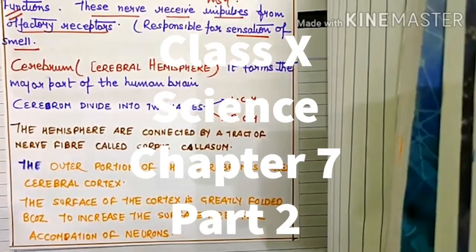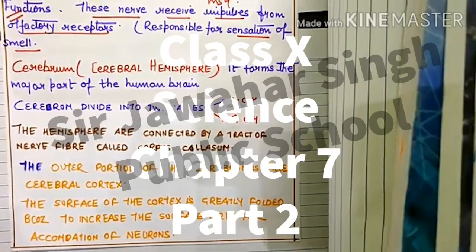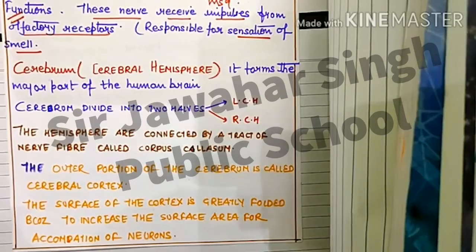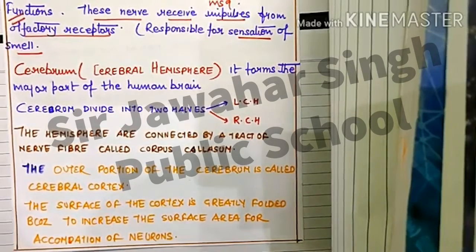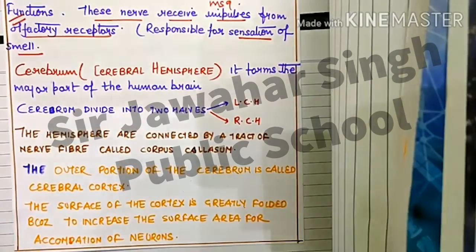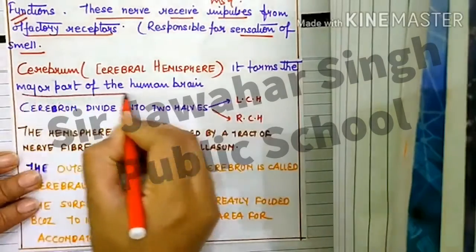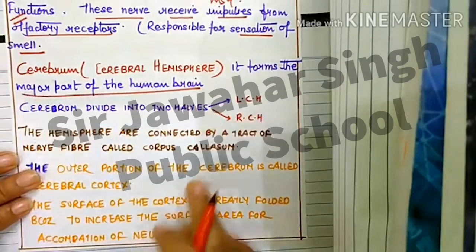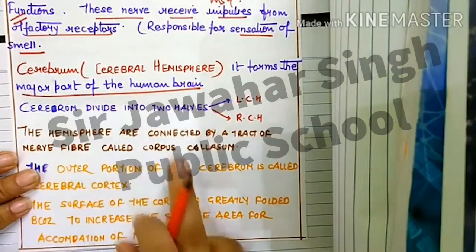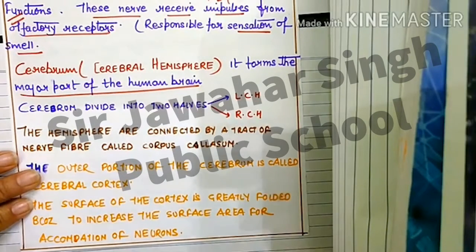Good morning, students. Let's talk about the next part of the forebrain, which is known as the cerebrum. The cerebrum is also known as the cerebral hemisphere. It forms a major part of the human brain. Very important. The largest part of the brain is known as the cerebrum.